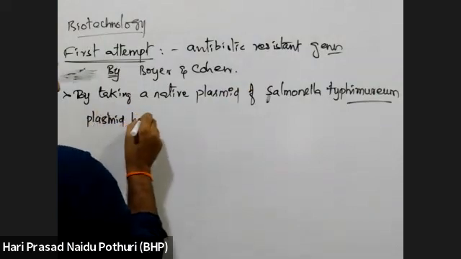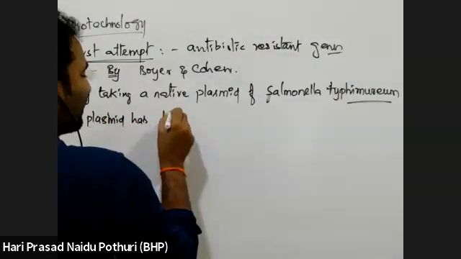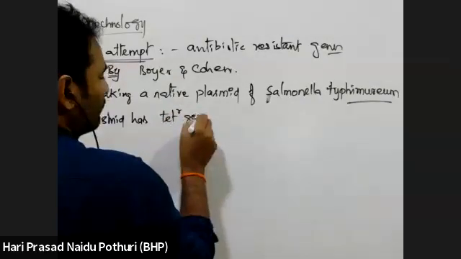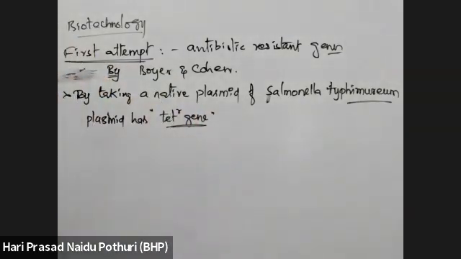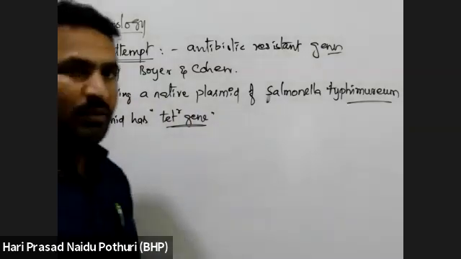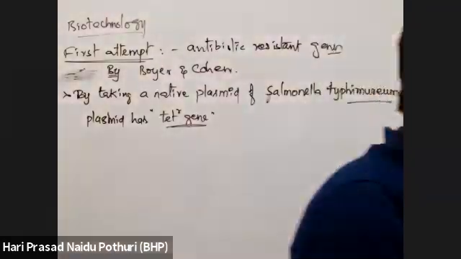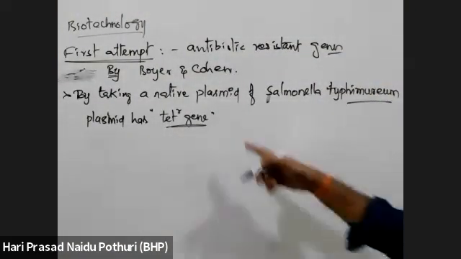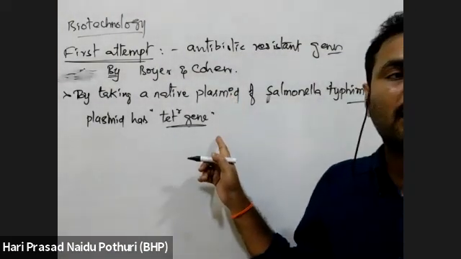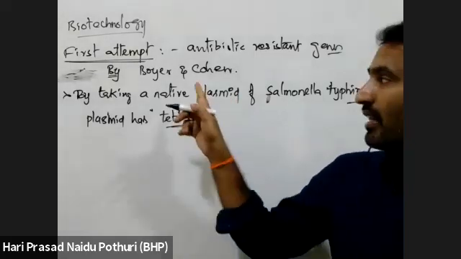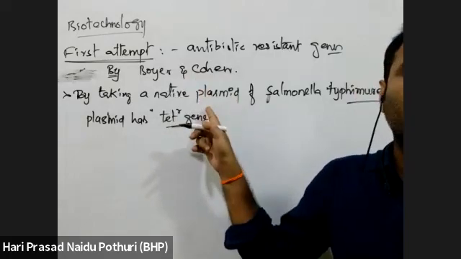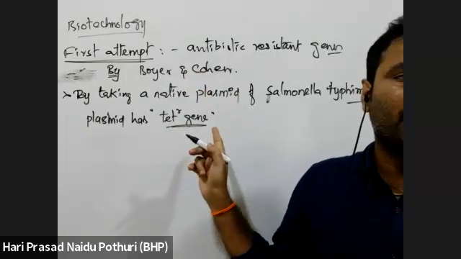It has a tetracycline resistant gene, already readily available. A native plasmid was taken which has the ORI-C site. Along with that, it has a tetracycline resistant gene, which is an antibiotic resistant gene, present in the plasmid they took from Salmonella typhimurium.